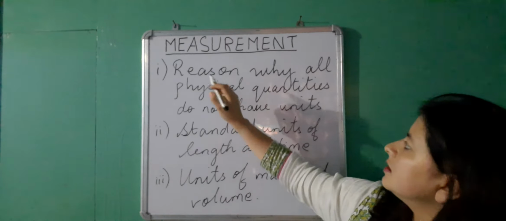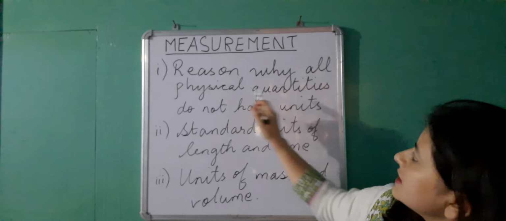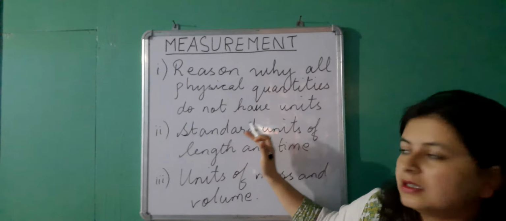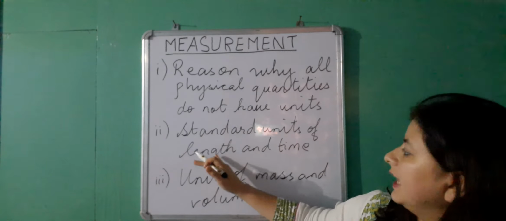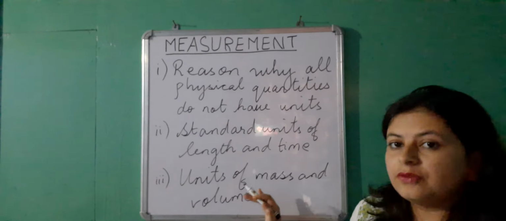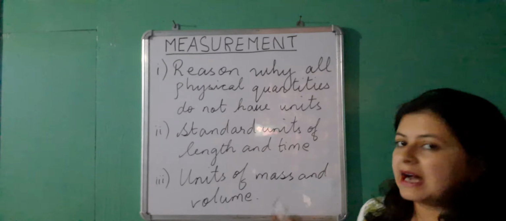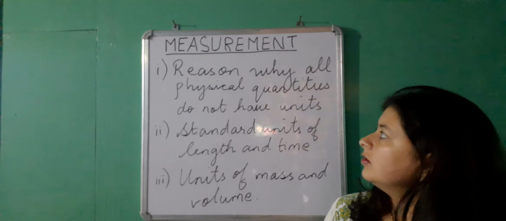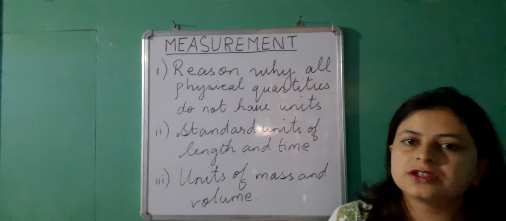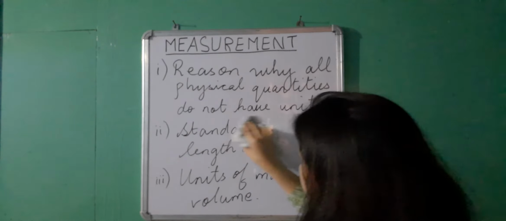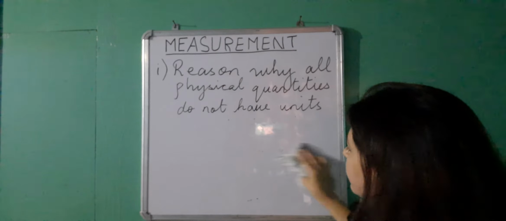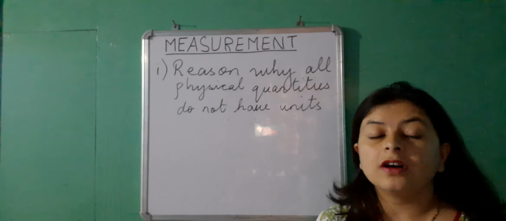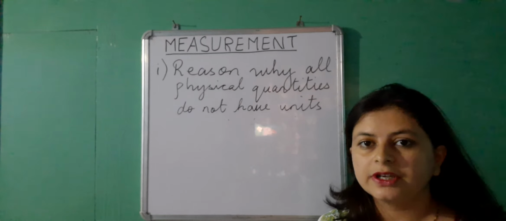Firstly, we will learn the reason why all physical quantities do not have units. Secondly, we will learn the standard units of length and time, and thirdly, we will learn the units of mass and volume. So we will now do the first topic of discussion today, which is the reason why all physical quantities do not have units.